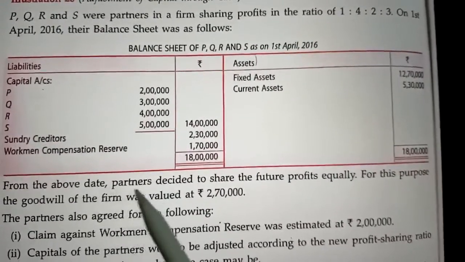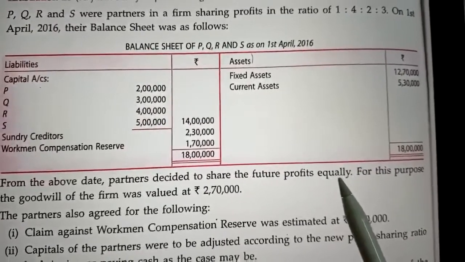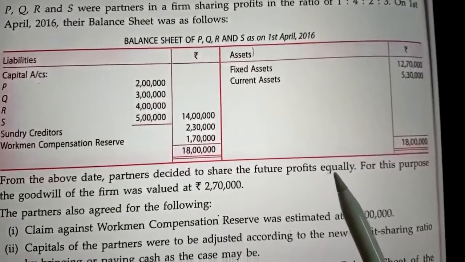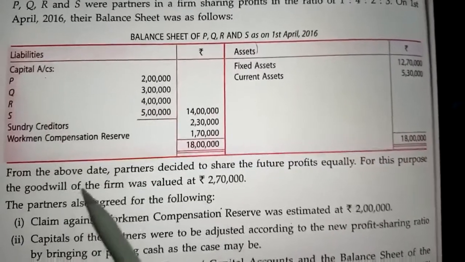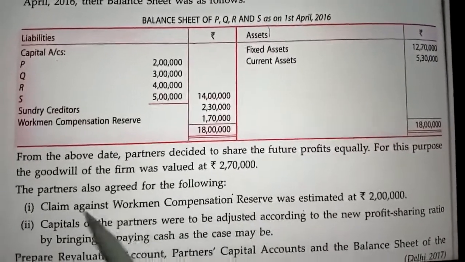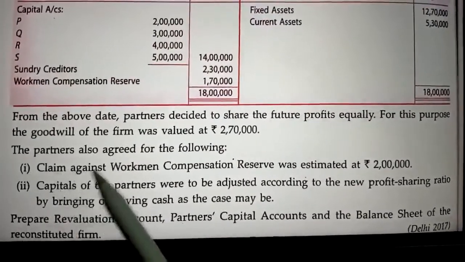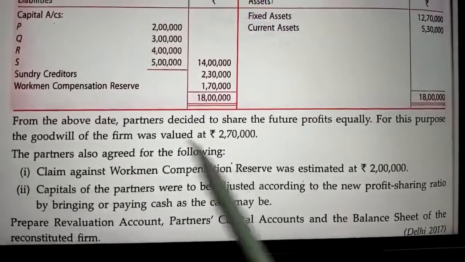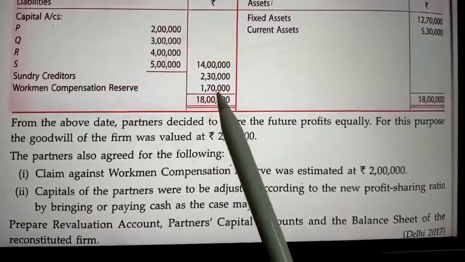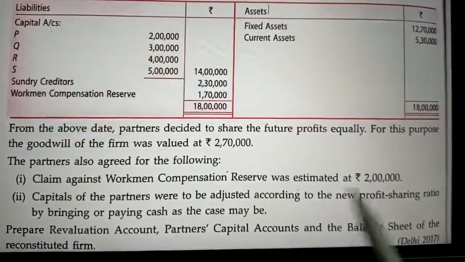From the above date, partners decided to share future profits equally, so their new profit sharing ratio will be equal. For this purpose, the goodwill of the firm was valued at rupees 2,70,000. The partners also agreed for the following. First, claim against workmen compensation reserve. Workmen compensation reserve is 1,70,000, but the claim is estimated at rupees 2 lakh.